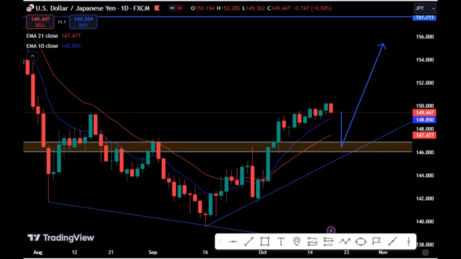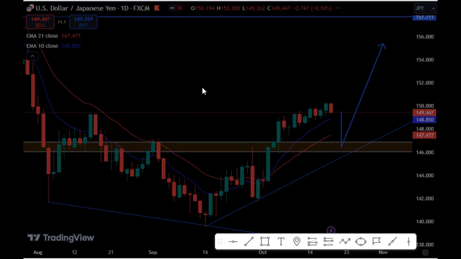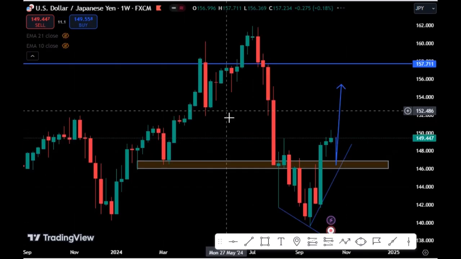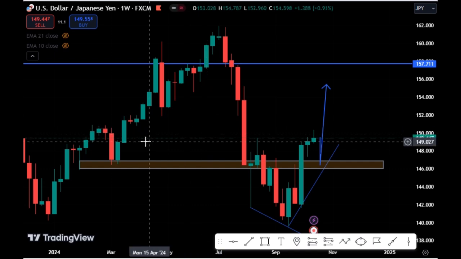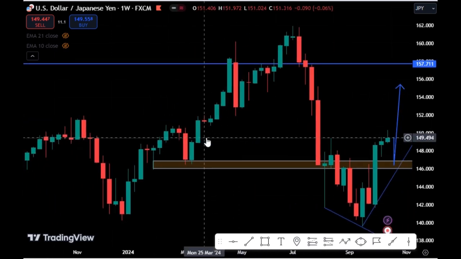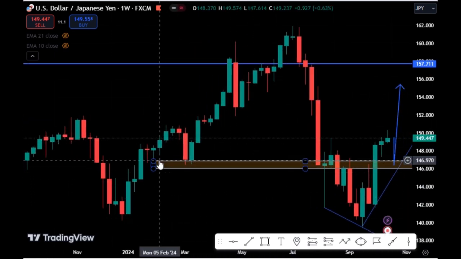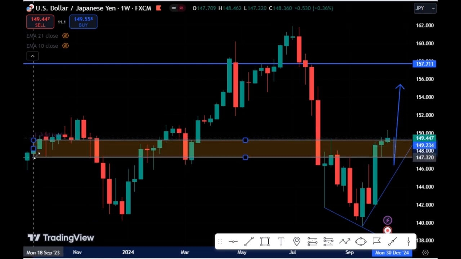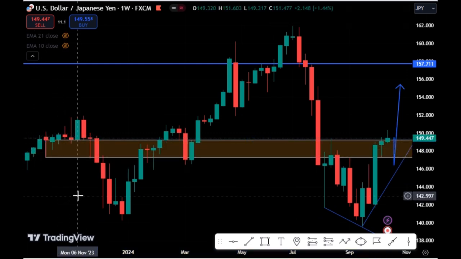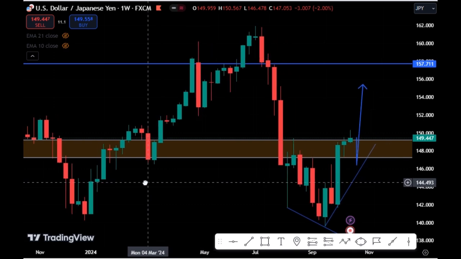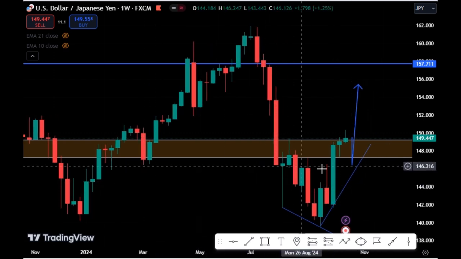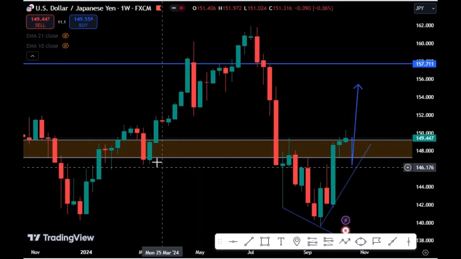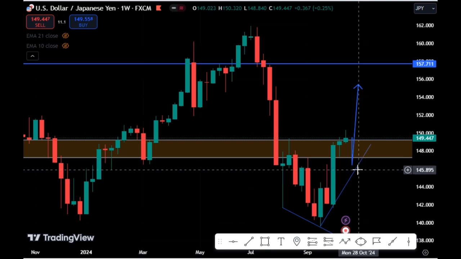So let's look at the weekly chart of the USDJPY. On my weekly chart, you can see we have a support level here. So this area still remains a support level on the weekly chart, until price closes below this level before we see a further downtrend. So long as price sits on this support level on the weekly chart, we expect price to continue to buy.